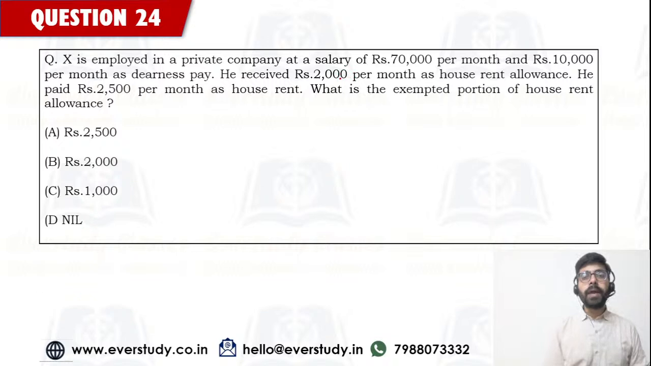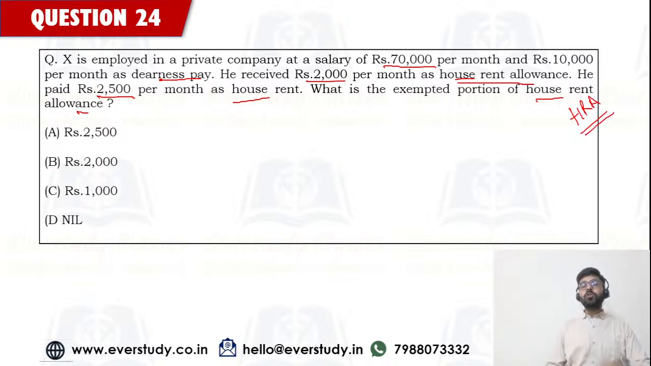X is employed in a private company at a salary of rupees 70,000 per month and rupees 10,000 per month as dearness pay. He received rupees 2,000 per month as house rent allowance. He paid rupees 2,500 per month as house rent. What is the exempted portion of the house rent allowance? So HRA का exempted portion आपसे यहाँ पे पूछ रहे हैं. HRA की एग्जम्पशन जो आपको मिलती है, बेसिकली आपको यहाँ पे जो 3 लिमिट्स हैं उनको कंसीडर करना होता है, एंड द लीस्ट ऑफ दीज 3 इज गोइंग टू बी द एग्जम्पशन दैट यू आर गोइंग टू गेट.